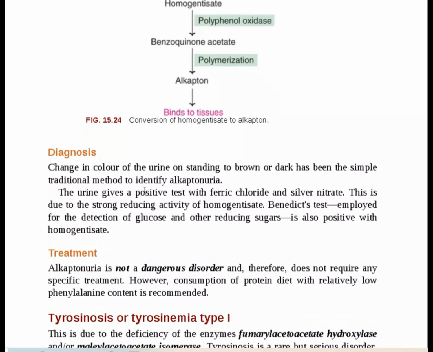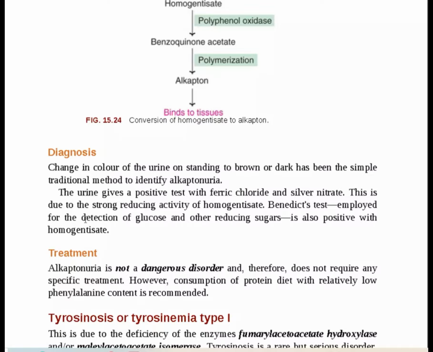So when patients are suffering from alkaptonuria, how do we diagnose it? Changing color of the urine on standing, to brown or dark color, is the simple traditional method to identify alkaptonuria. The urine gives a positive test for ferric chloride and silver nitrate. This is due to the strong reducing activity of homogentisic acid, and the Benedict's test employed for the detection of glucose and other reducing sugars is also positive with homogentisic acid.